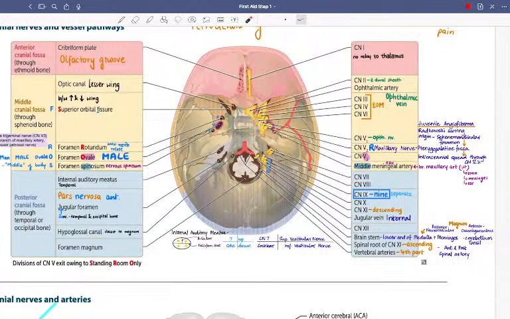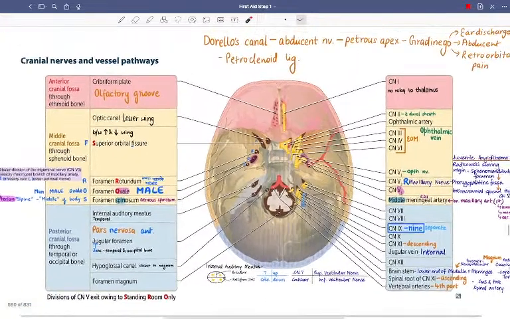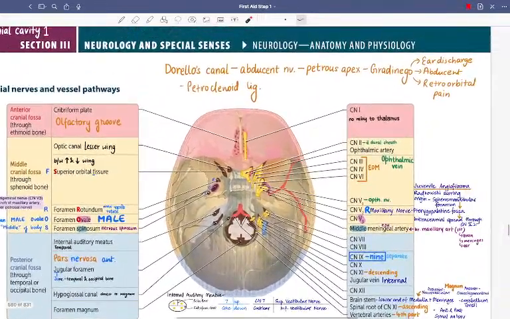Okay, so more or less that was okay. And foramen lacerum, the greater petrosal nerve passes from the foramen lacerum, as far as I remember. Another one is Dorello's canal. The abducent nerve goes to Dorello's canal. It is in the petrous apex. Okay, so the abducent nerve is in the petrous apex, somewhere here.